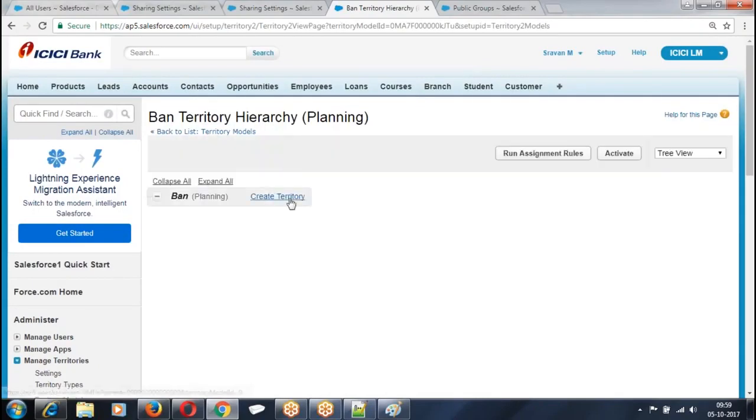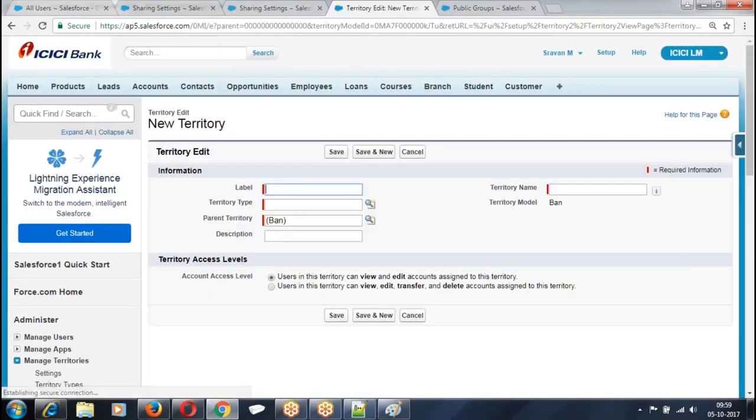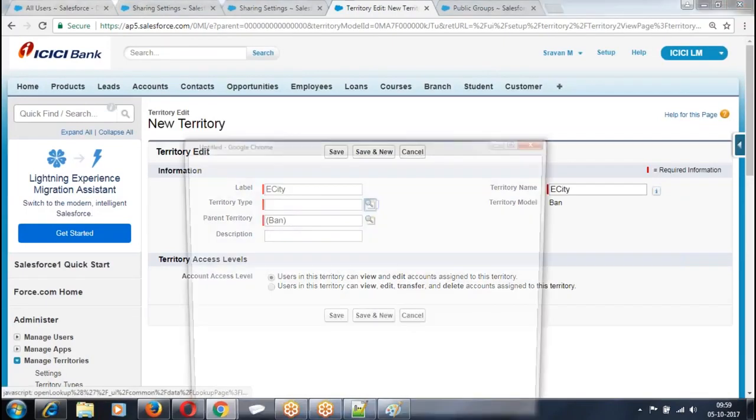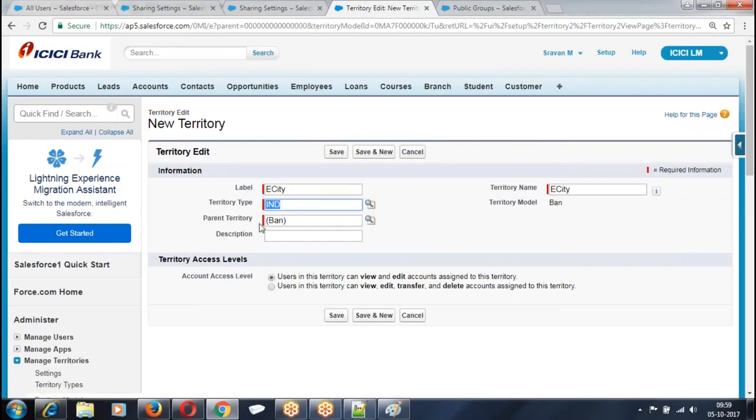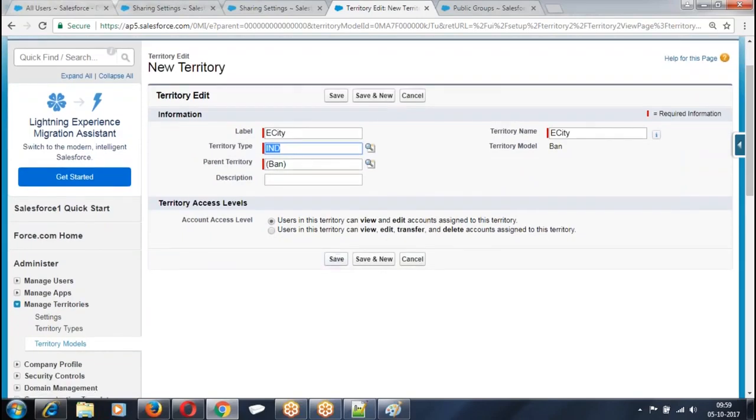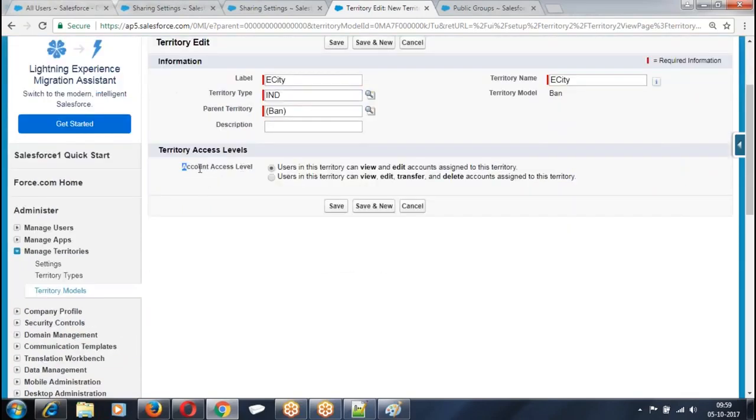Under the Bangalore I'm creating a territory. Electronic City belongs to the territory type. Under Indian territory, we have Bangalore. Under the Bangalore, we have Electronic City. Now they're asking, for all the account records which are added to this territory, what can the team members do on those account records? I told view.